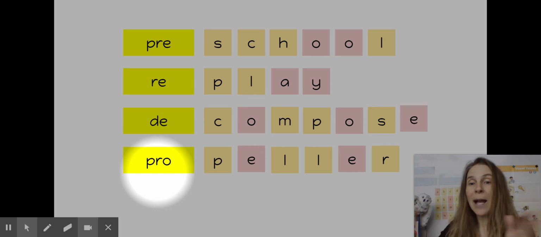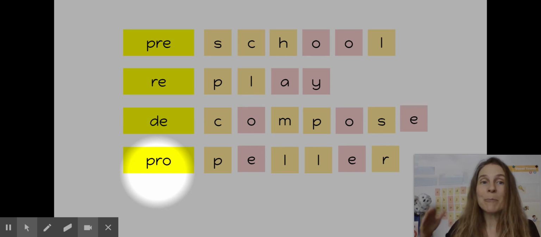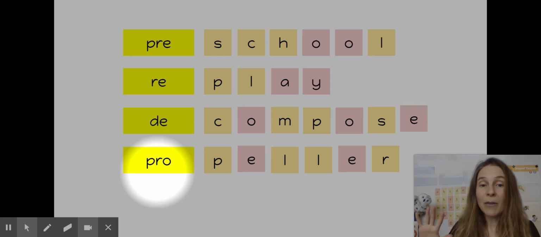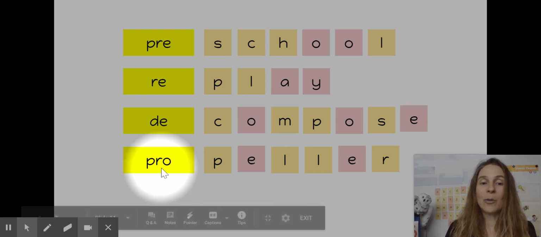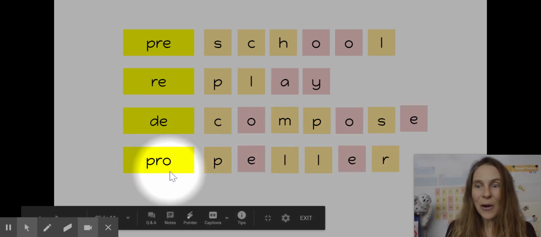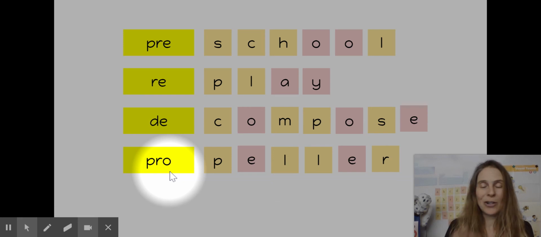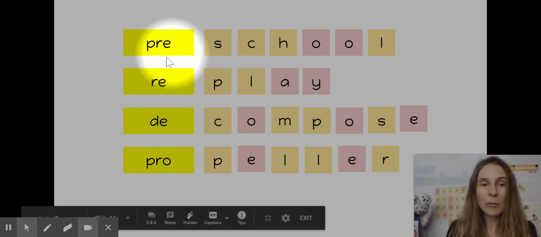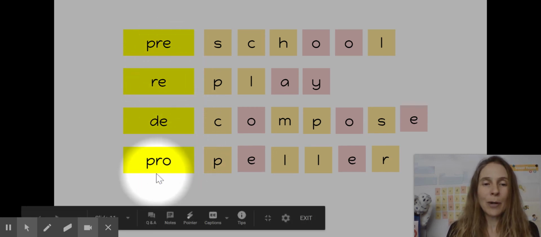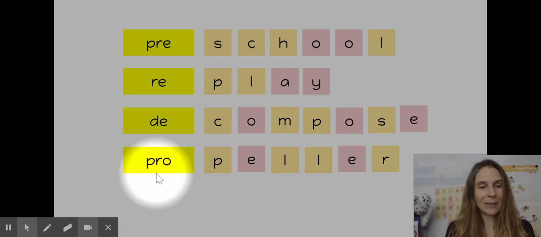So a propeller, pro means forward, and a propeller makes an airplane or a boat move forward. And that's what the prefix pro is, propeller. All right, so we've learned 4 new open syllable prefixes: pre, re, de, and pro. Keep your eyes peeled because you're going to see these in lots of words.